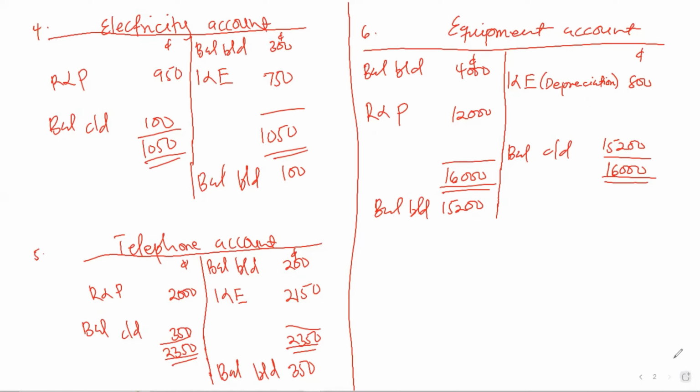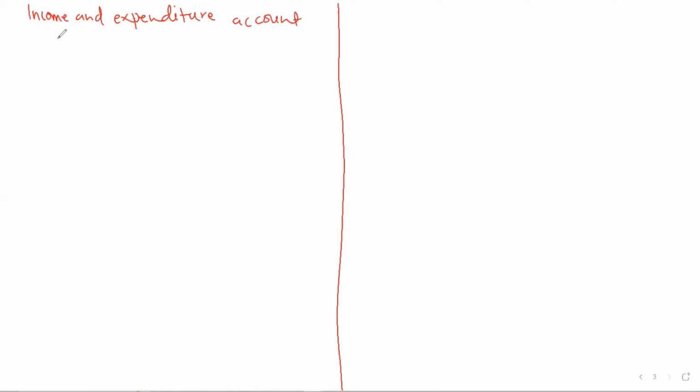Then we'll move to prepare our income and expenditure account for the year ended 31st December 2024.